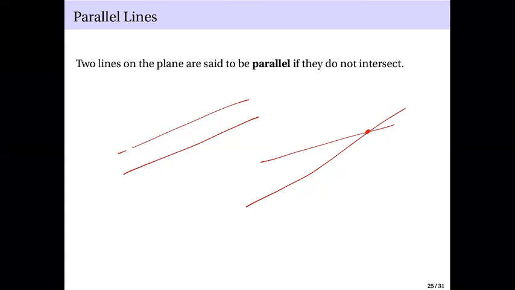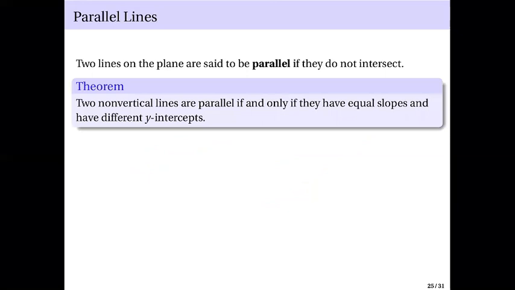One helpful theorem for us to determine whether two lines are parallel is the following. Two non-vertical lines are parallel if and only if they have equal slopes and have different y-intercepts. So it means you need to write the lines in slope-intercept form. What's the slope-intercept form? y equals mx plus b.